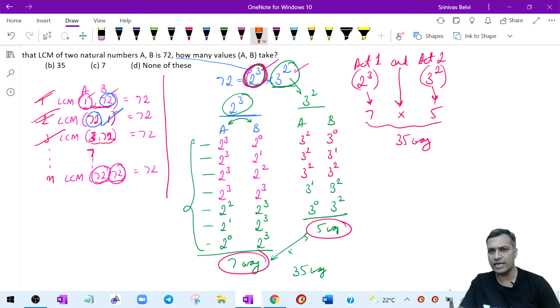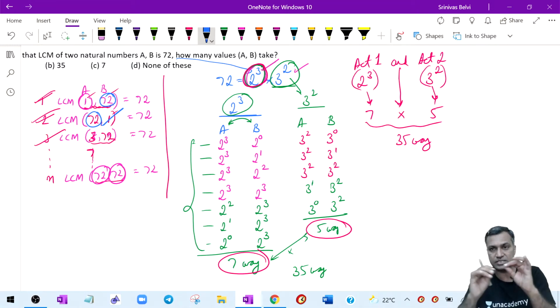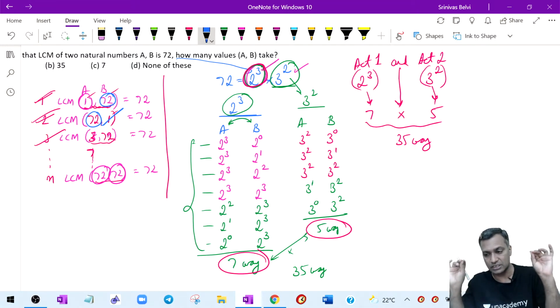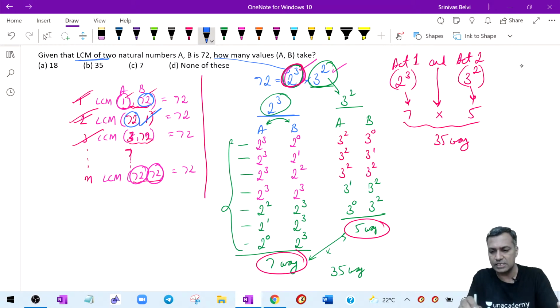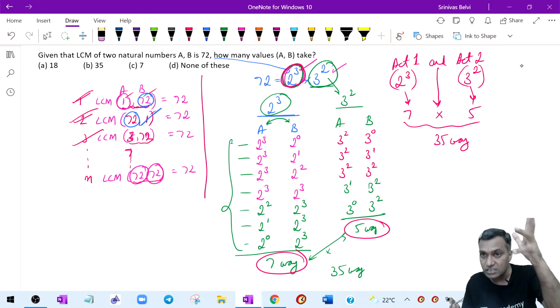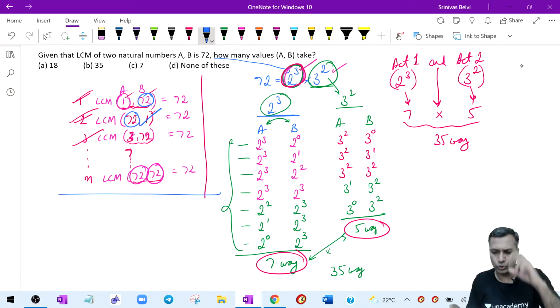Okay, how do I put it in perspective, knowing a little bit about PNC? Therefore, I say you have to know the basics of all the chapters. Otherwise, you may be damn good at numbers, but an intermediate-level question on LCM can trouble you, because the counting algorithms are not in place. Once the counting algorithms are in place, there's no big deal about it. Okay, how do I do this?